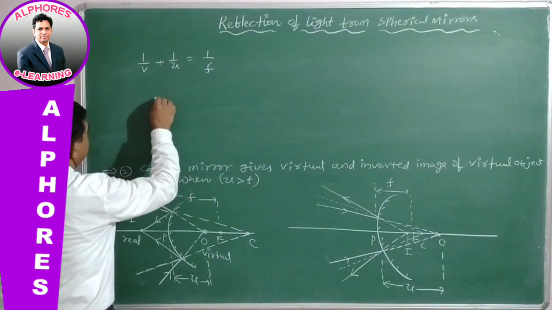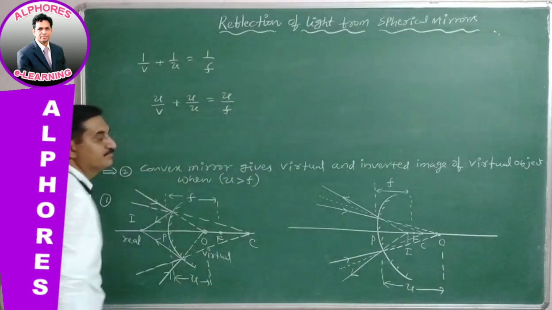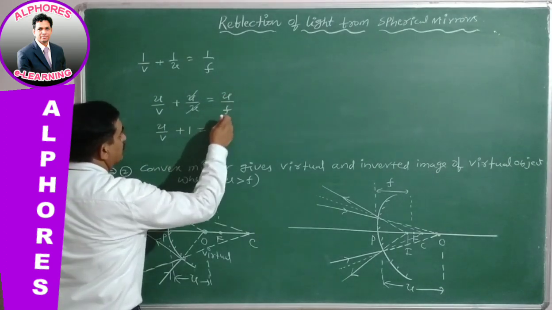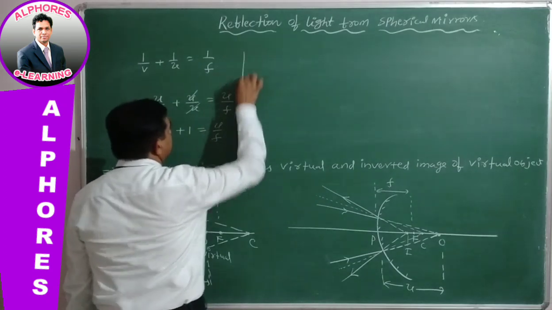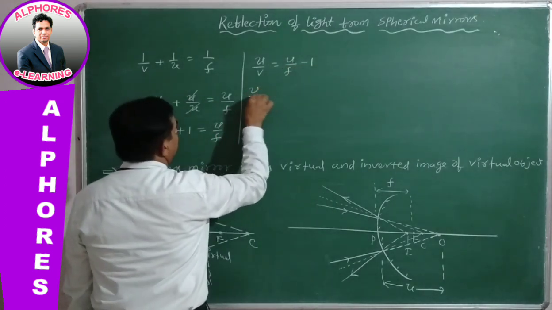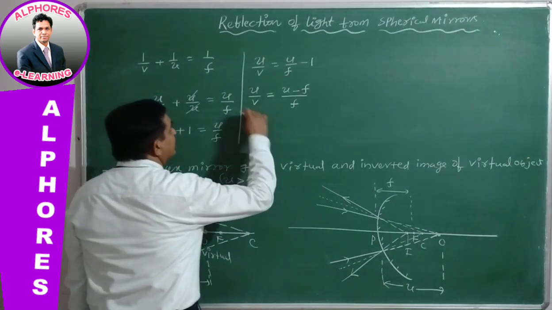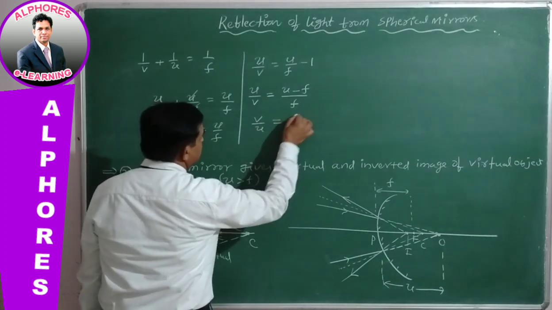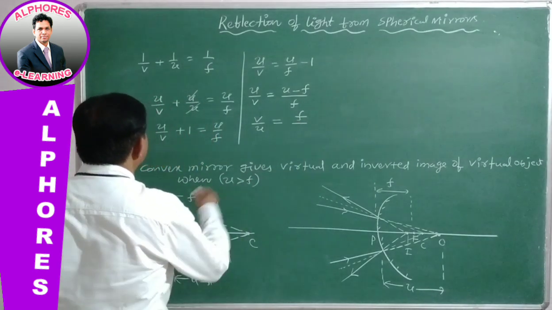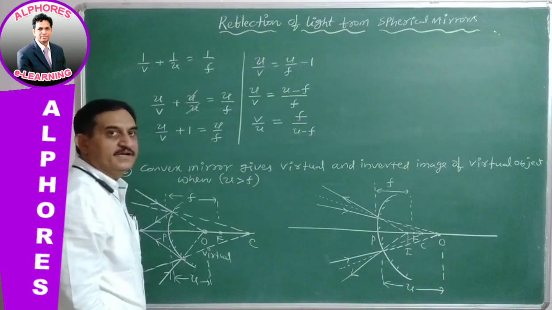Multiplying by u on both sides, u/v + u/u = u/f. Now u/u cancels, so u/v + 1 = u/f. Simplifying, u/v = u/f - 1, so u/v = (u - f)/f. Now taking the reciprocal, v/u = f/(u - f).